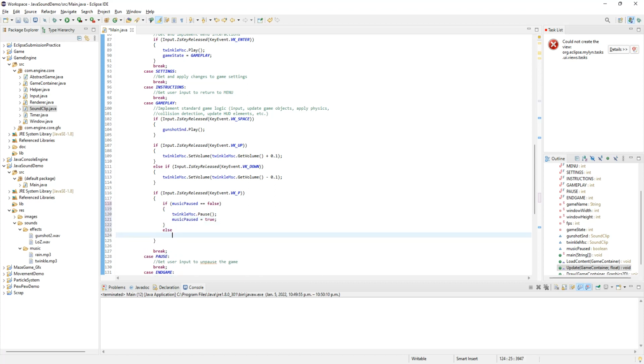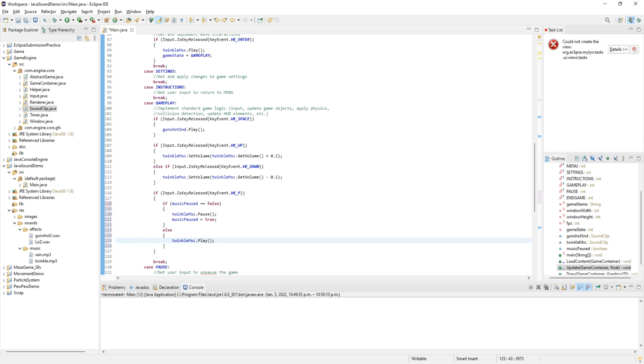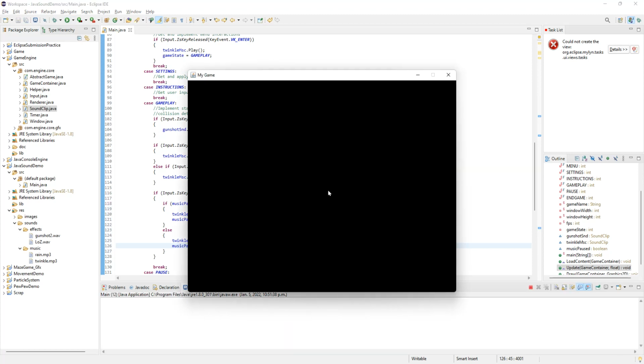Else, I'm going to do the exact opposite. So I'm going to play the music, dot play, and I'm going to set the music paused to false now. So now it should give me the ability to, whenever I hit the P key, basically toggle it on and off. Let's try this. All right, now the P key, paused, and hit the P key again, unpaused.